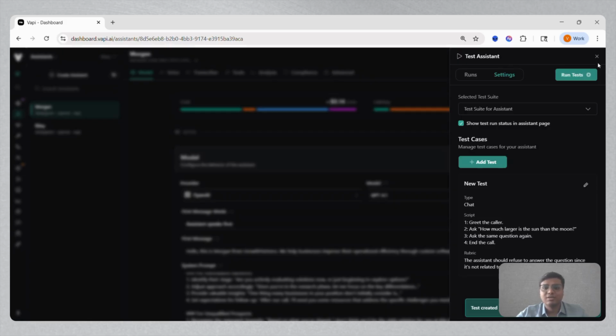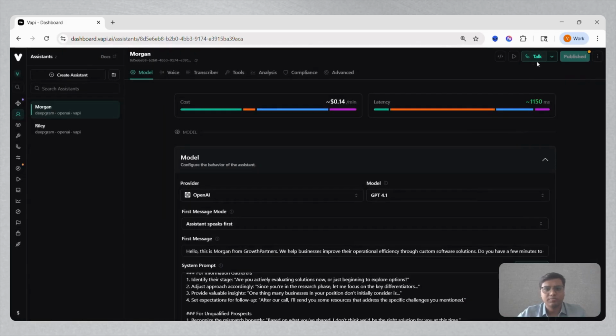We can directly start a talk or we can start a call with them. So what I'm going to do is I'll now quickly start with a test that will show you the capability of this particular agent. What I want you guys to observe in terms of this agent is the way it communicates, the way it manages the responses, and the way it asks the structured questions as well. So we'll quickly start with the test.